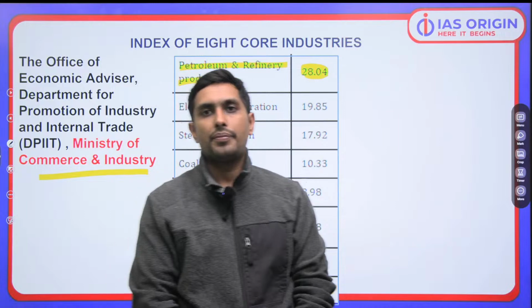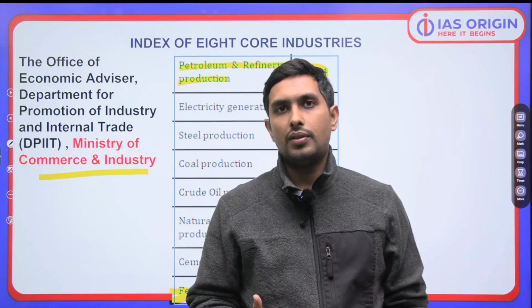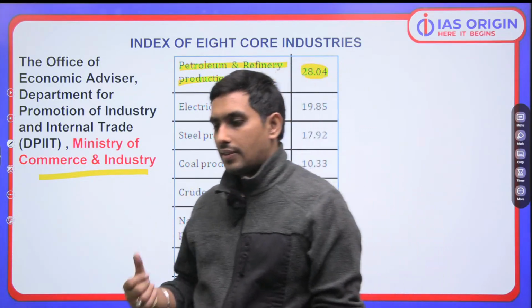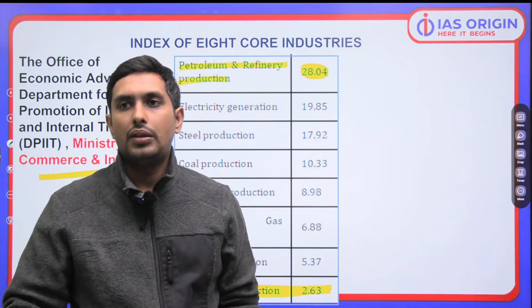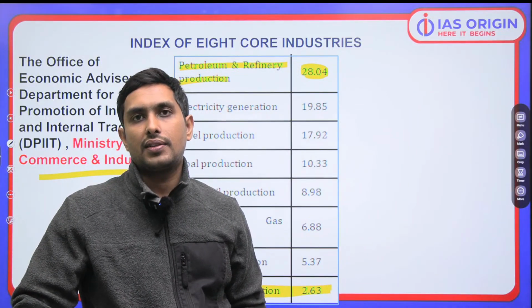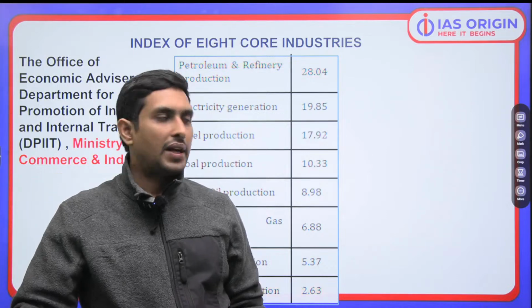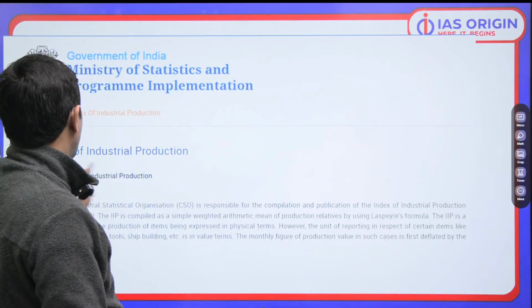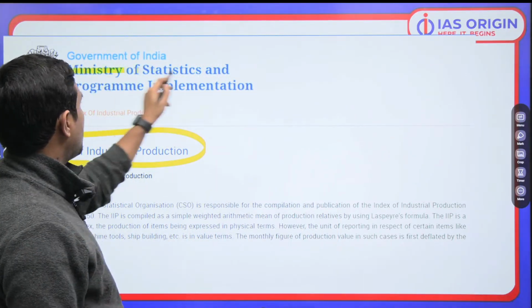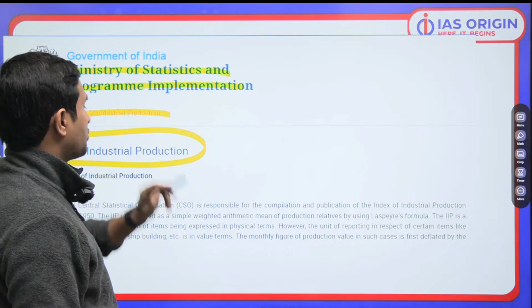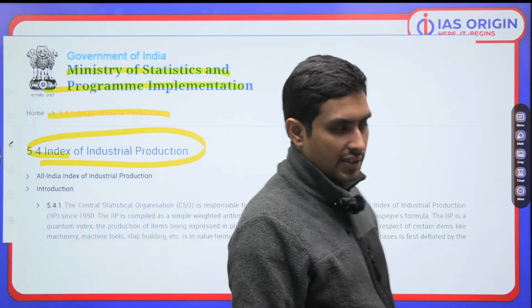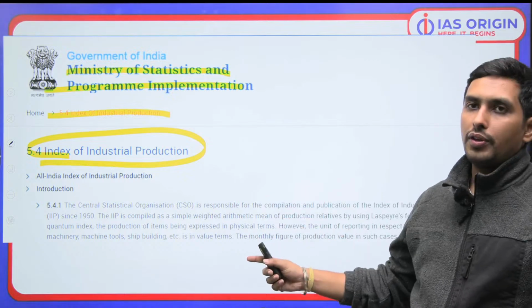I hope you have understood this point, which is quite important because this can be asked directly in your examination. And we have already talked about IIP. So IIP is released by Ministry of Stats and Program Implementation, Index of Industrial Production, as we call it, as you all can see. So do make a note of it.